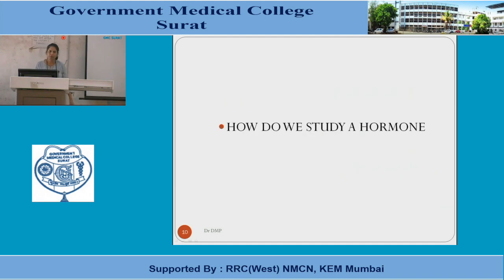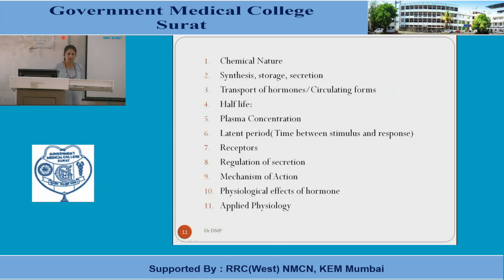Today's topic will be continued with how we study a hormone in endocrine physiology. As you know what a hormone is and what its functions are, how do we describe a hormone? A hormone can be described under different points or headings.